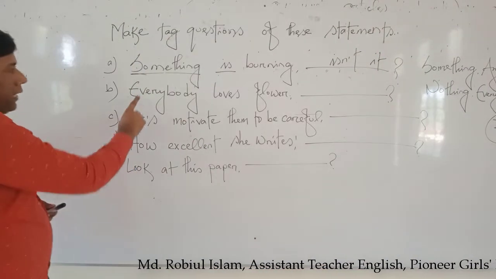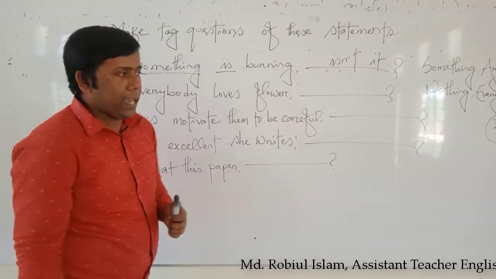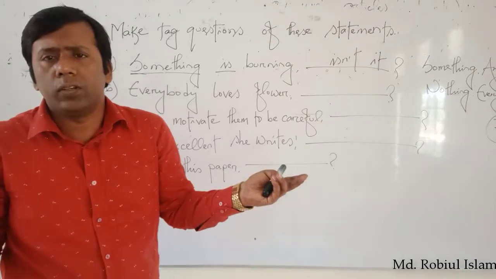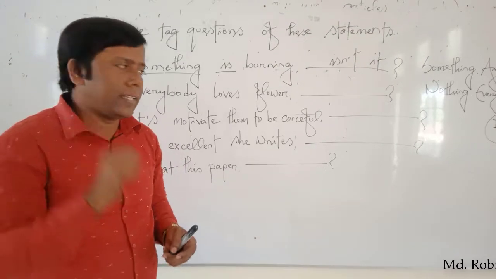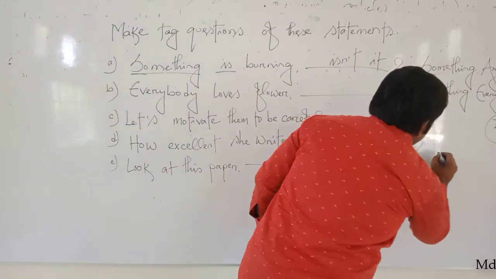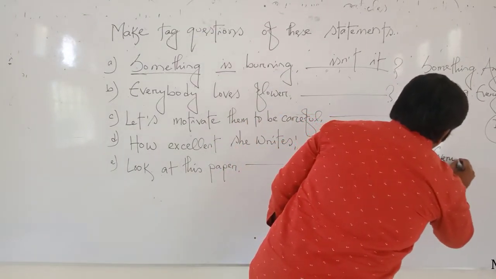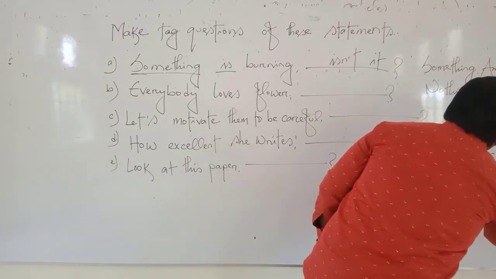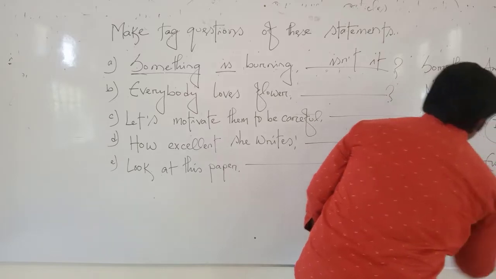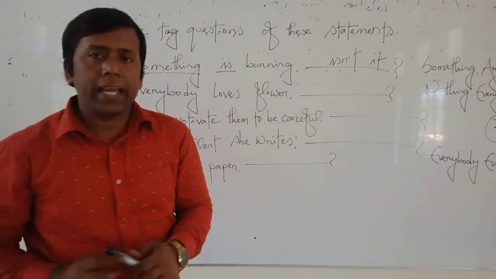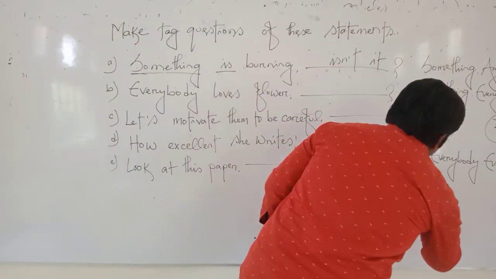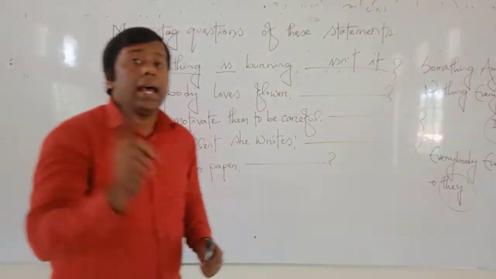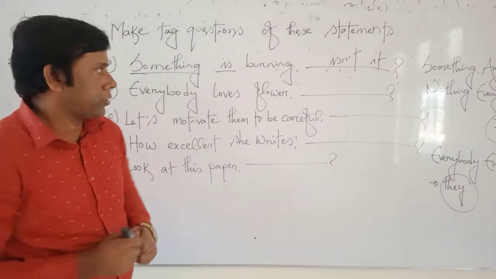Then, everybody loves flowers. Everybody loves flowers. Dear students, here lies another rule, and that is, if your sentence starts with everybody, everyone, that time you have to use they. That time you have to use they as a subject in your tag word.